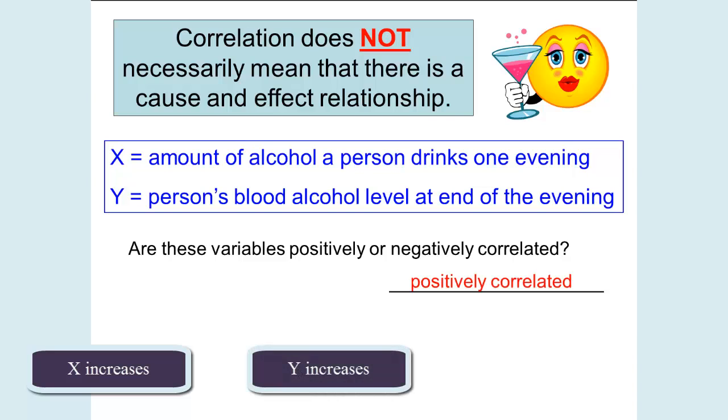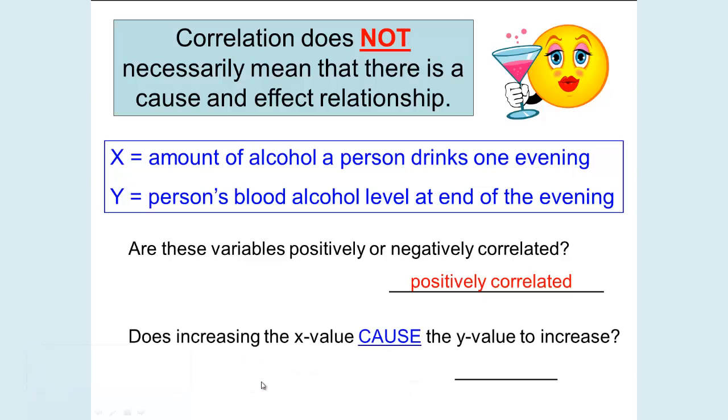That means that they are positively correlated. Now, does increasing the X value cause the Y value to increase? The answer is yes. The more alcohol you drink causes your blood alcohol level to increase. So in this situation, there is a cause and effect relationship.